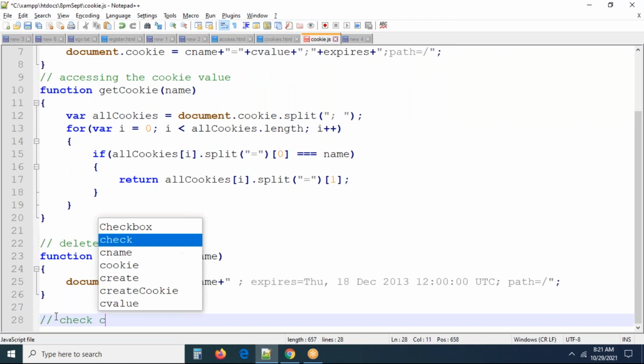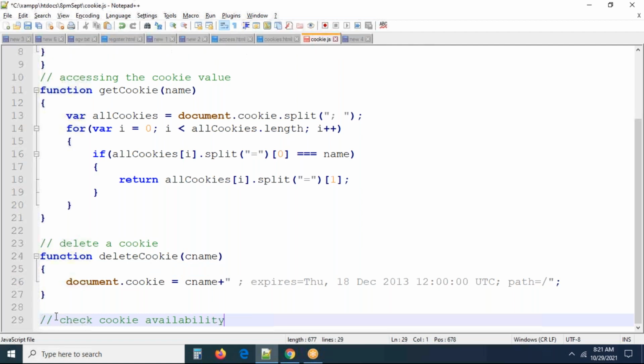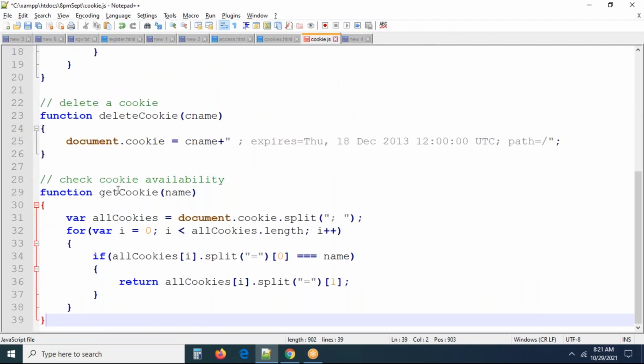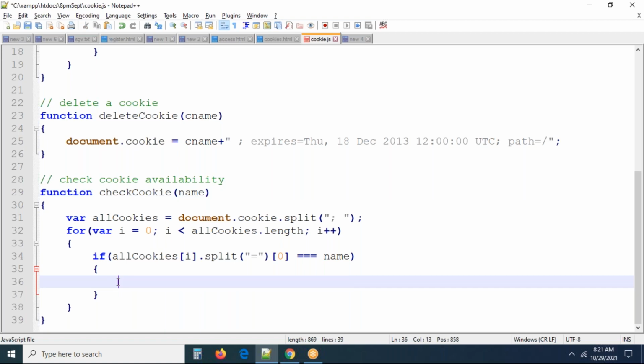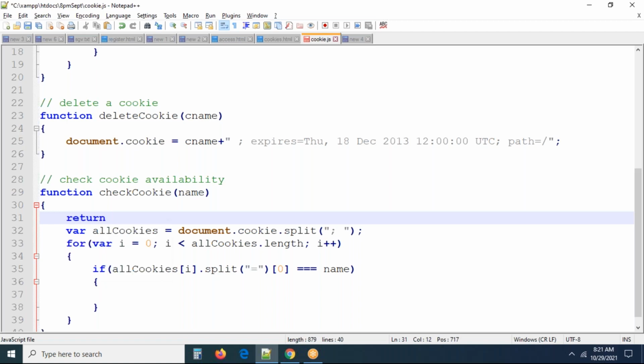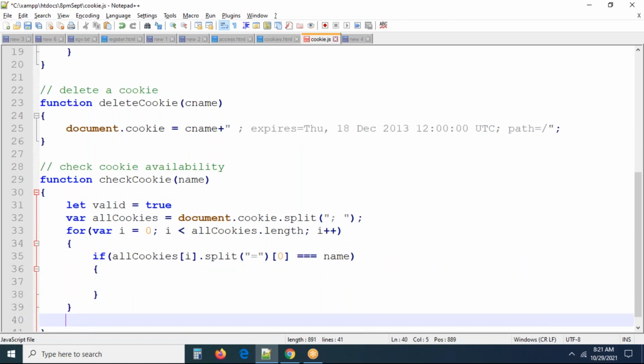Check cookie availability. So I'm writing the function name like this, check cookie, and the name of the cookie we have to pass. Again same, we are finding the length. I don't want to return anything here. If the cookie is available, by default I'm going to return true. Let me take a variable, valid equal to true. At the end of the function, I want to return valid. Simply, I'm not doing anything.